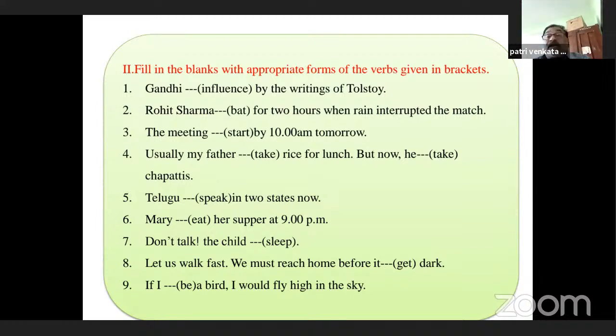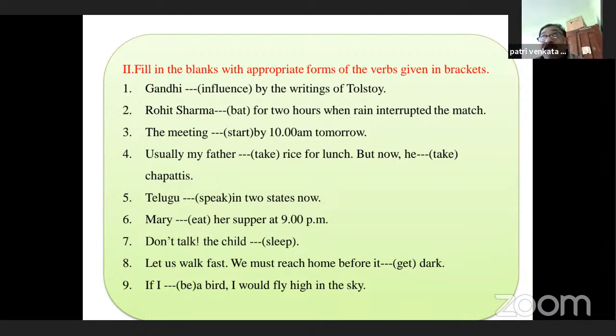If I (be) a bird, I would fly high in the sky. Actually, this is an improbable condition. When you look at conditional sentences, the if clause is a possible condition, improbable condition, or unfulfilled condition. The third one is unfulfilled condition. There is also a zero condition, but that is different. Here it is only a supposition. For supposition, we use it like this.